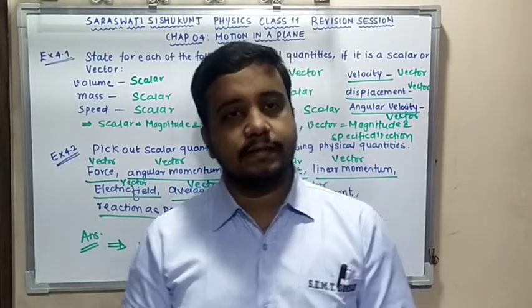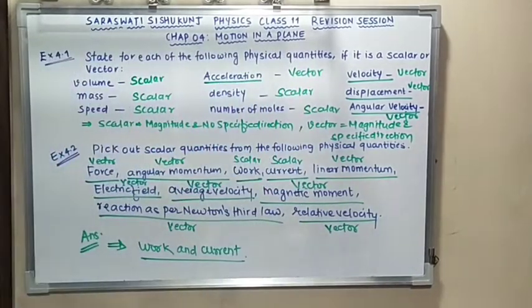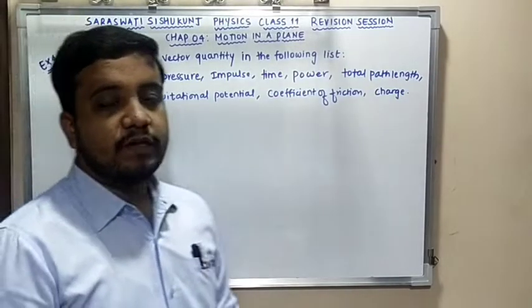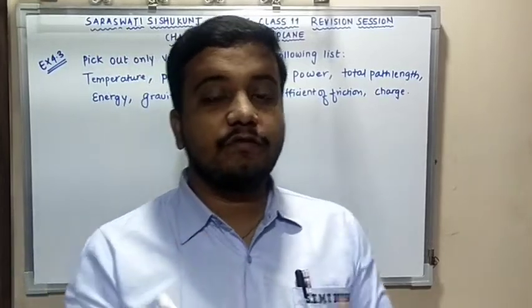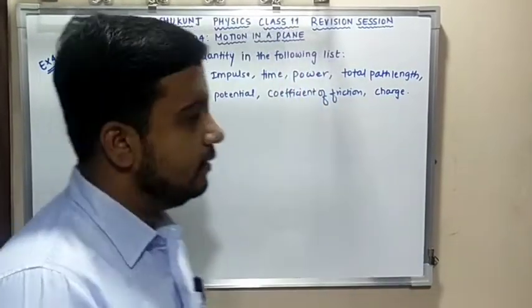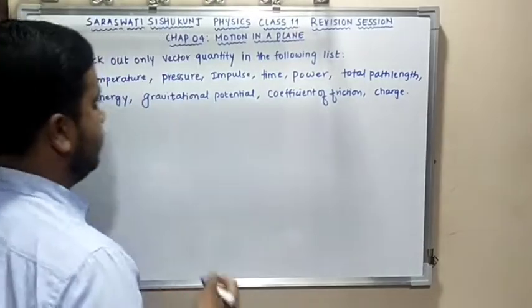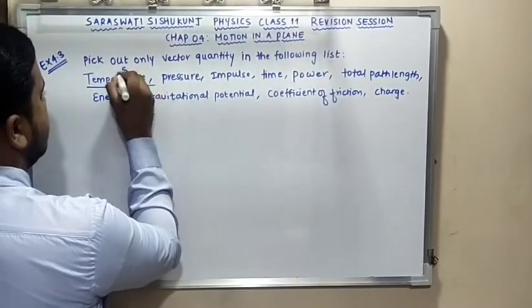Now moving to the next example, example 4.3 of the exercise, in which they are asking to pick out the vector quantities from the following list. Okay, let's see. The first quantity they have given is temperature. We know temperature is scalar.